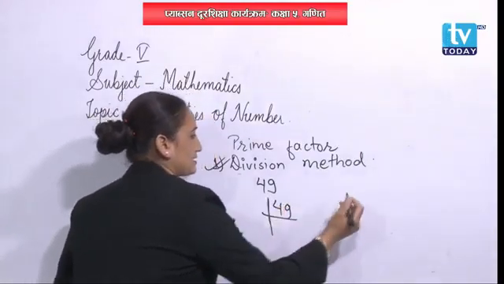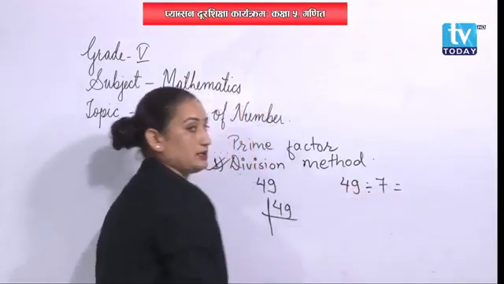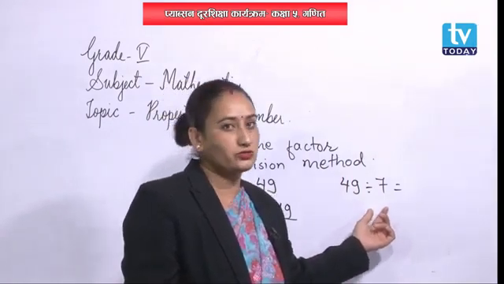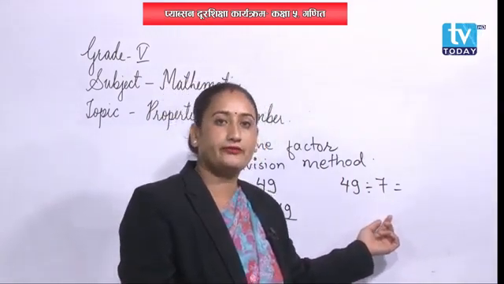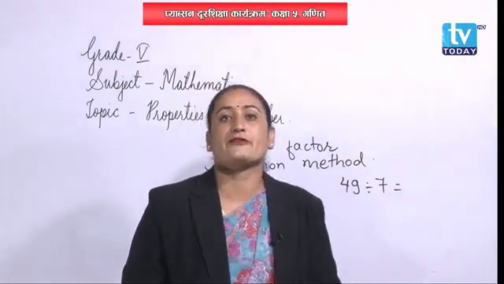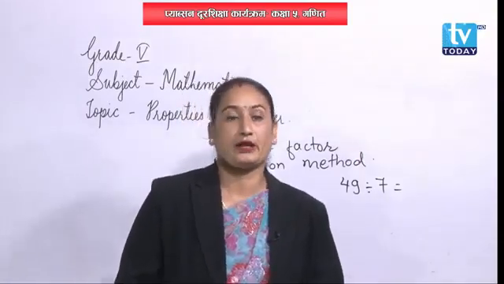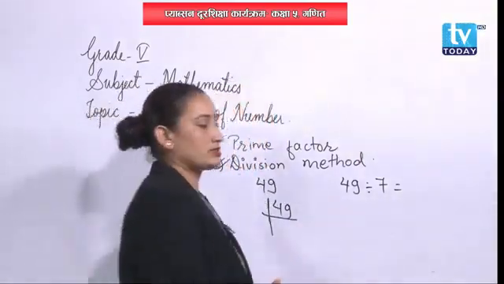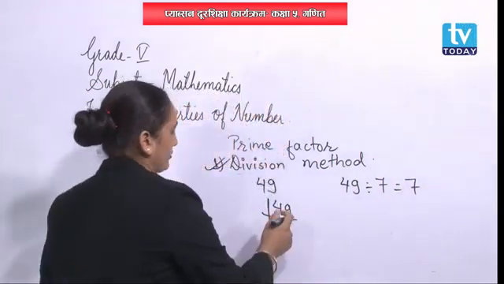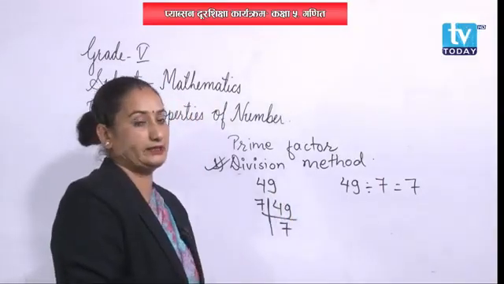Okay, let's make it this way. 49 should be divided by 7 because it will not be divided by 2, 3, 4, 5, 6. Can we divide it? No. Now it's time for the 7. Let's divide 49 by 7. Then we will get the quotient as 7. 7 times 7 is 49.